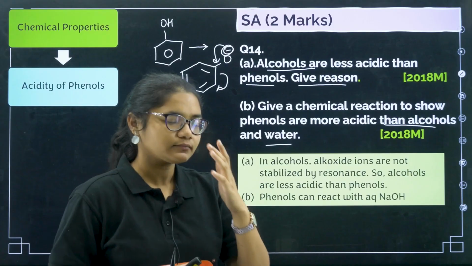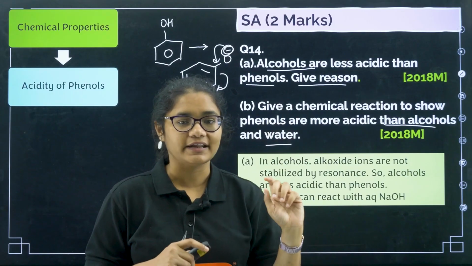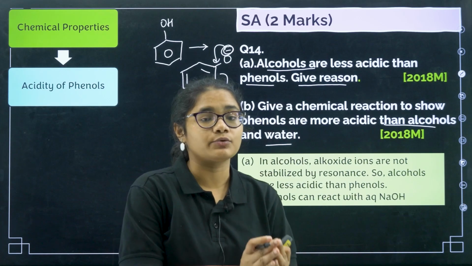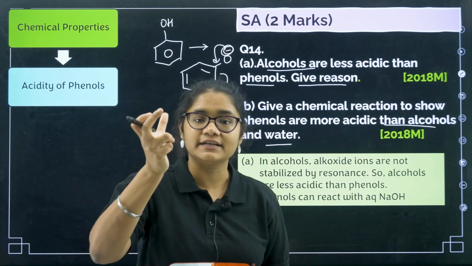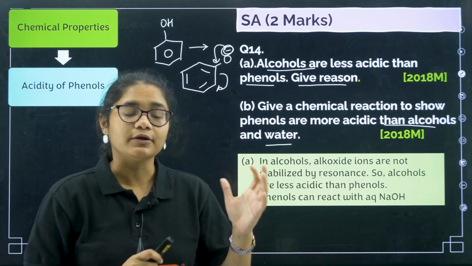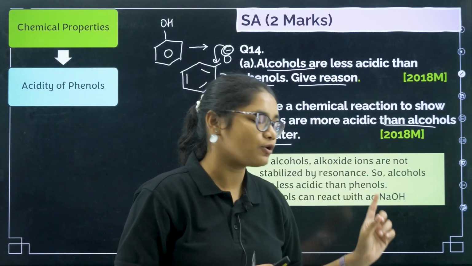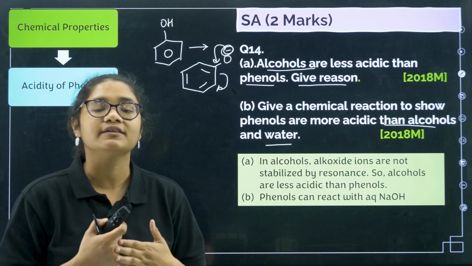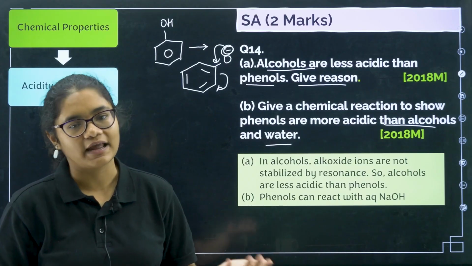Now see, alcohols, we have just seen the reaction, will react only with sodium metal but cannot react with sodium hydroxide, because sodium hydroxide is a strong base, right? So it should react with a strong acid, but alcohols cannot react with that, but phenols can react with aqueous sodium hydroxide, which shows that phenols are stronger acid than alcohols and water.